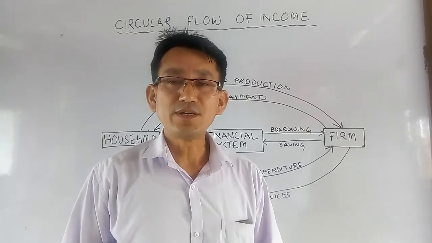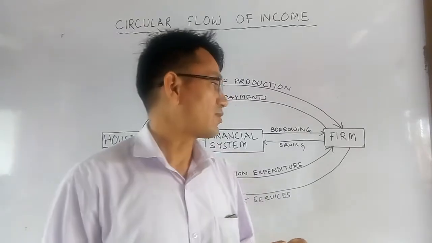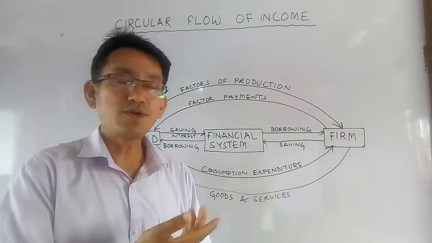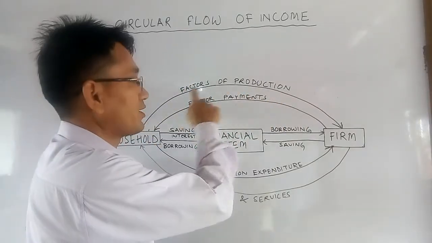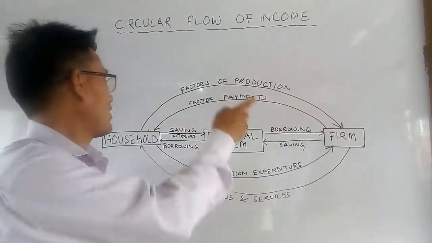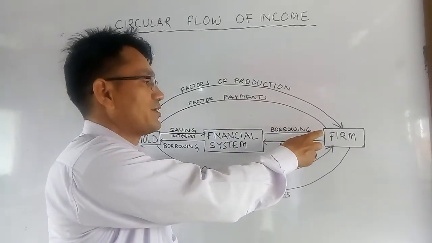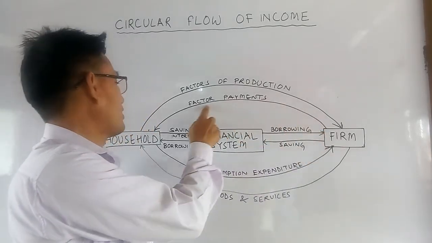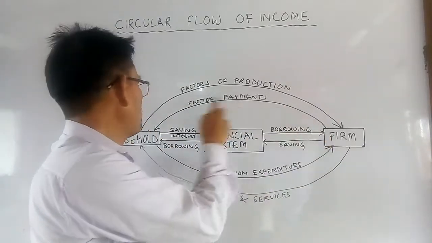So the two-sector economy comprises the producer, what we call firms, and the consumers, households. But households supply the factors of production. This is the factors of production. You just look at this arrow. The arrow is towards this side, and for that the household gets factor income or factor payments in the form of income. So this arrow comes from the firm up to the household. This is factor payments. This is the movement of income from firm to household.